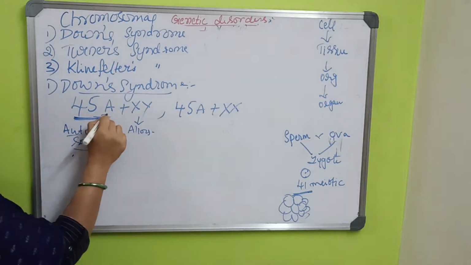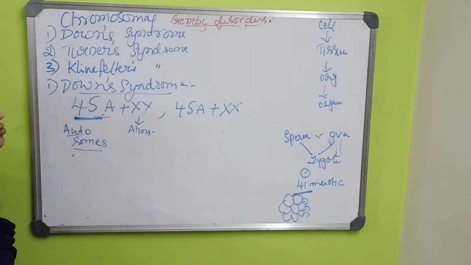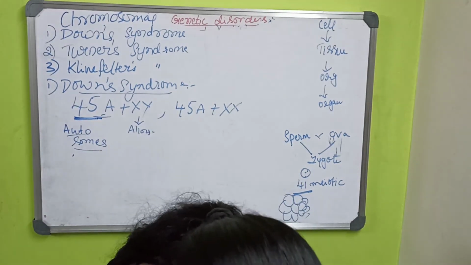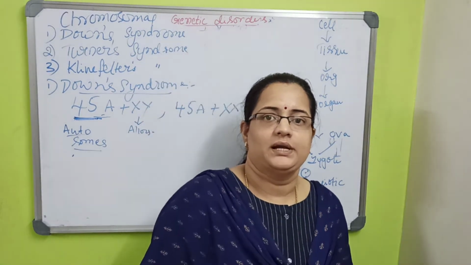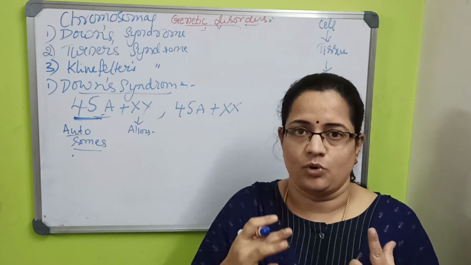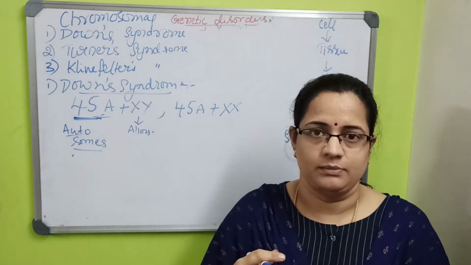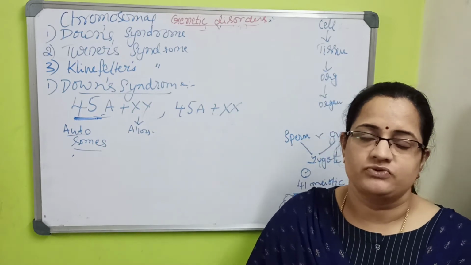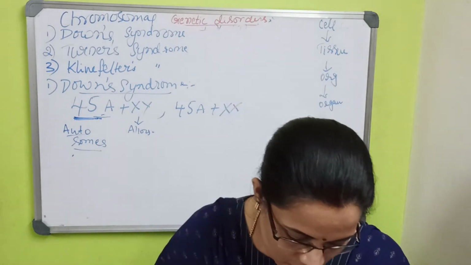So when it is coded as 45A plus XY, that baby will get Down syndrome, also called Mongolism. The baby's body will be stout, with a webbed neck, and a lot of symptoms which we cannot list. The baby won't be normal.